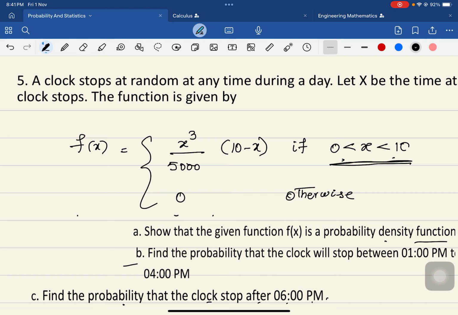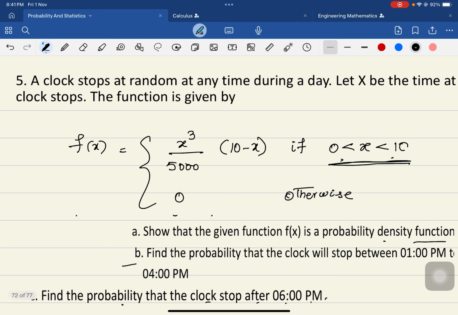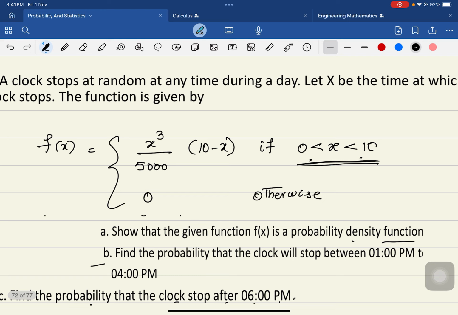I hope you have got clarity on how to find the solution when a continuous probability distribution is given, and how to identify whether the variable is continuous or discrete. By using these problems you can identify and do the problems easily. Thank you so much.